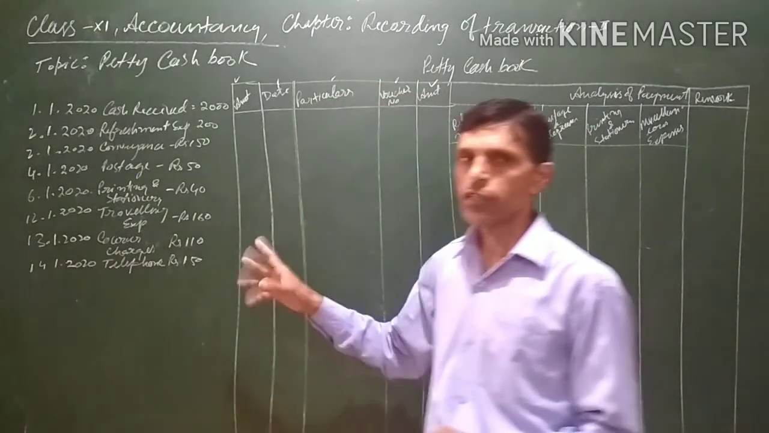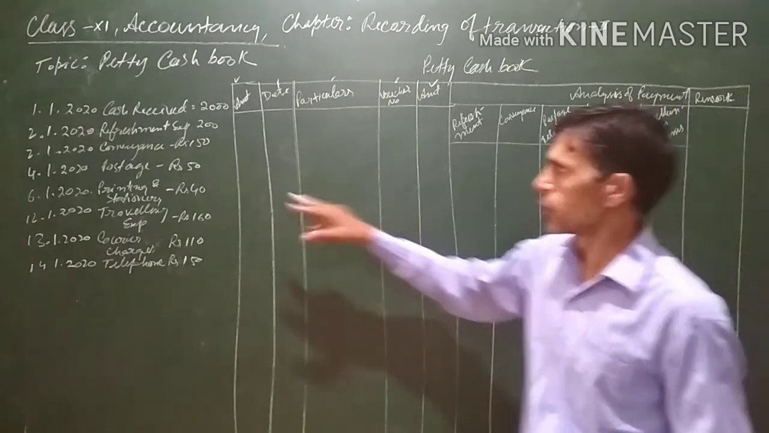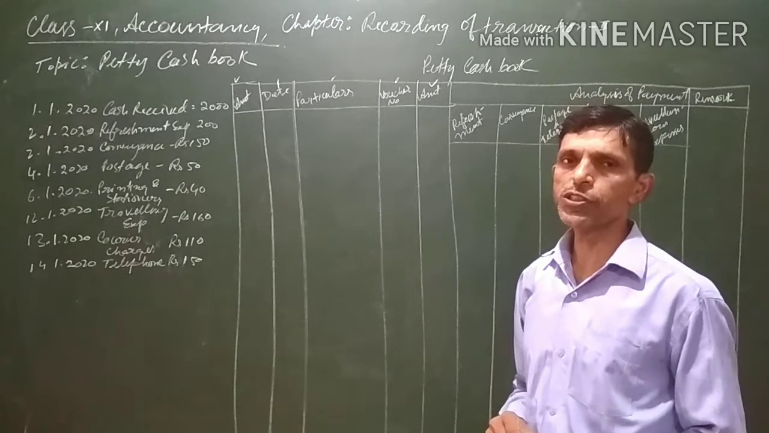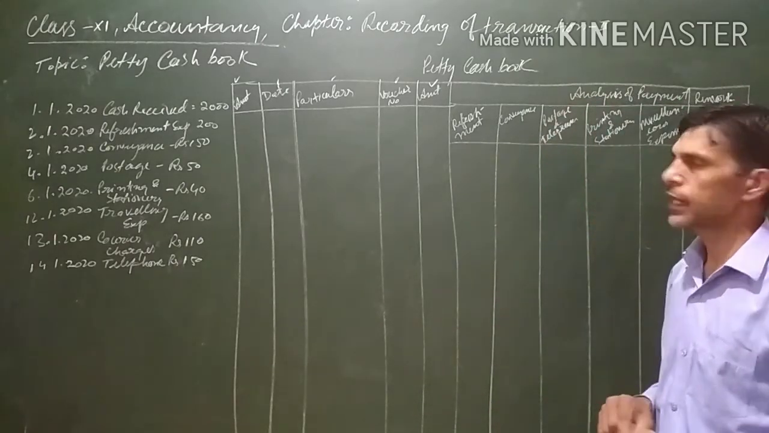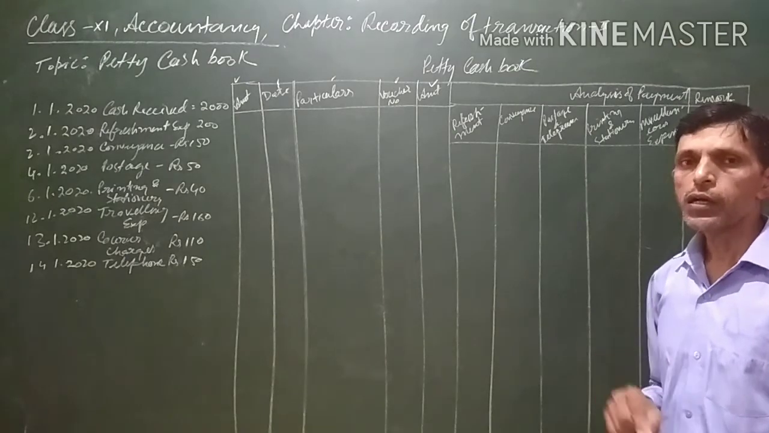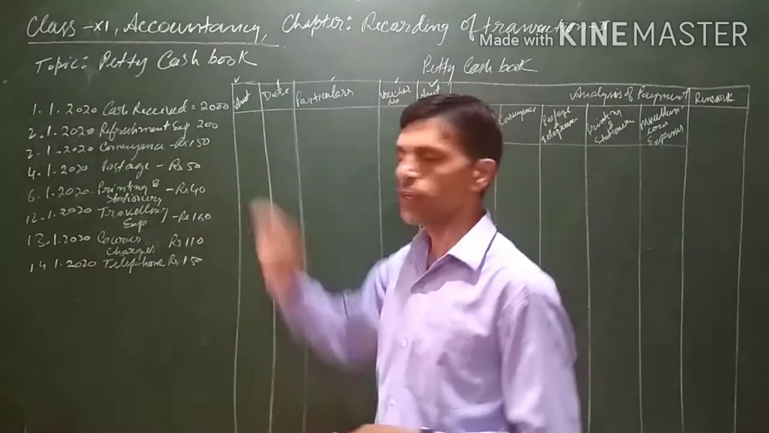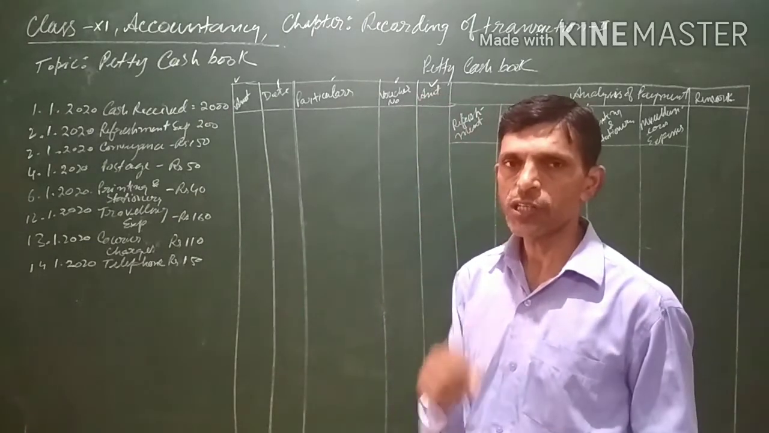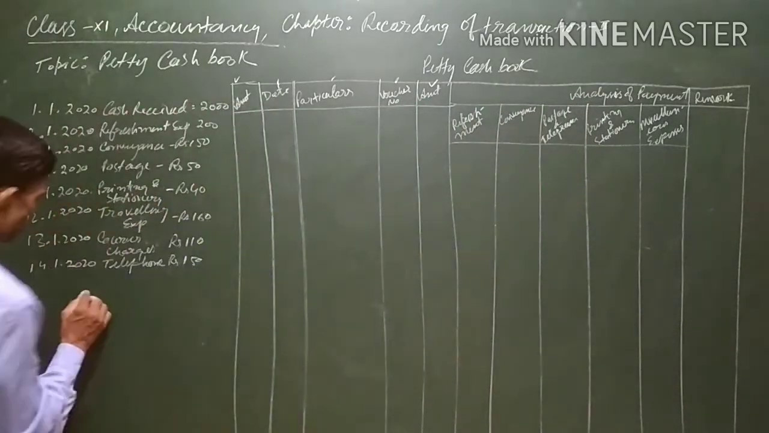Now see how this transaction will be written in the petty cash book. First of all, let's see. On 1/1/2020 cash received. This cash will be received from the head cashier. Now see what the journal entry will be. When the petty cashier receives the amount from the head cashier, the entry is